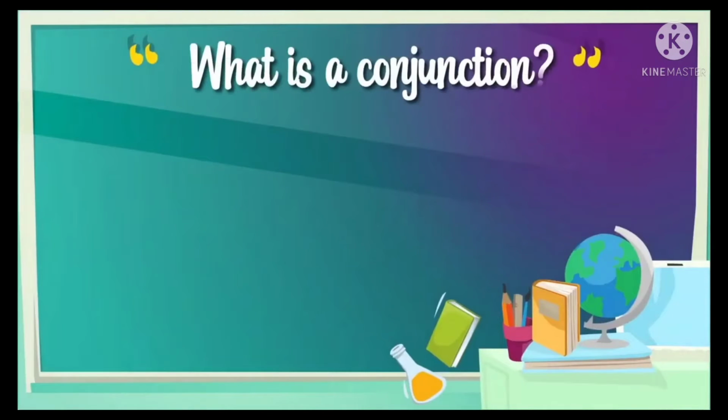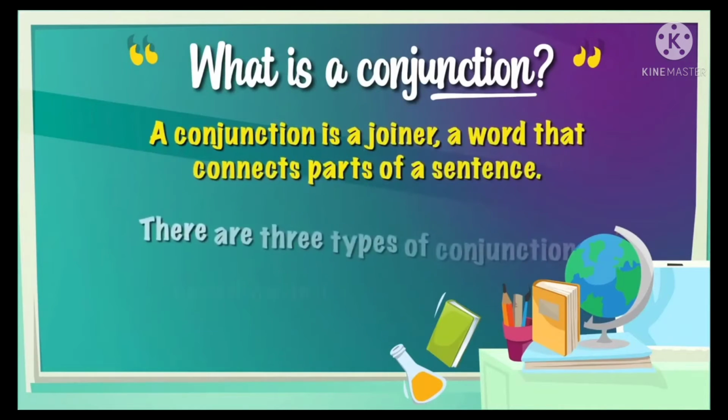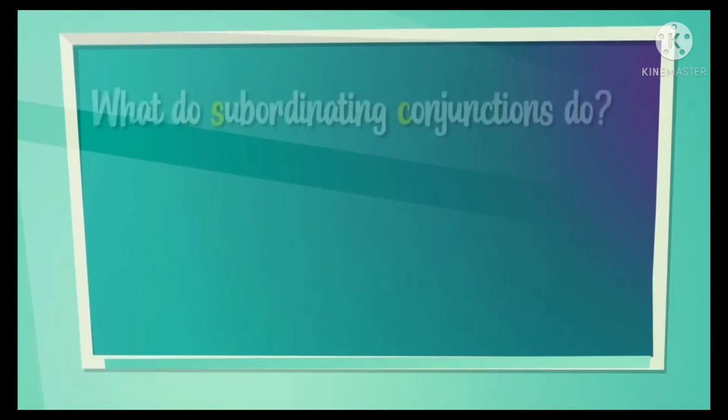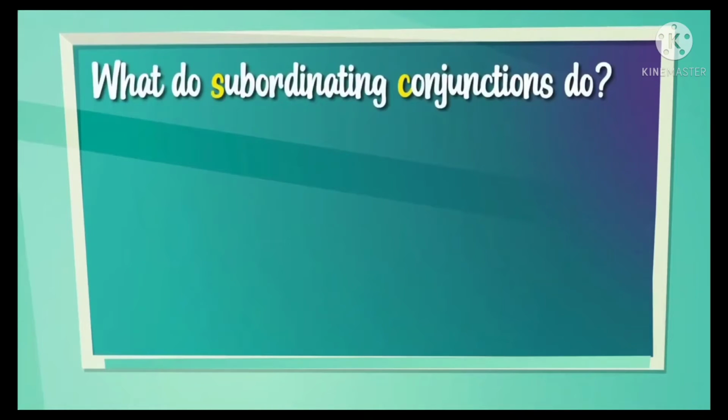So, what is a conjunction? Well, a conjunction is a joiner, a word that connects parts of a sentence. There are three types of conjunctions: coordinating, subordinating, and correlative. Today we're going to look at the subordinating conjunctions, also called subordinate conjunctions. So what do subordinating conjunctions do?